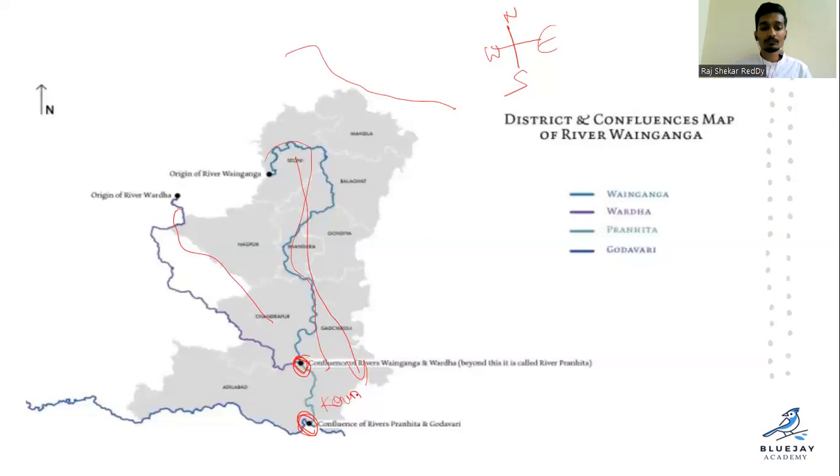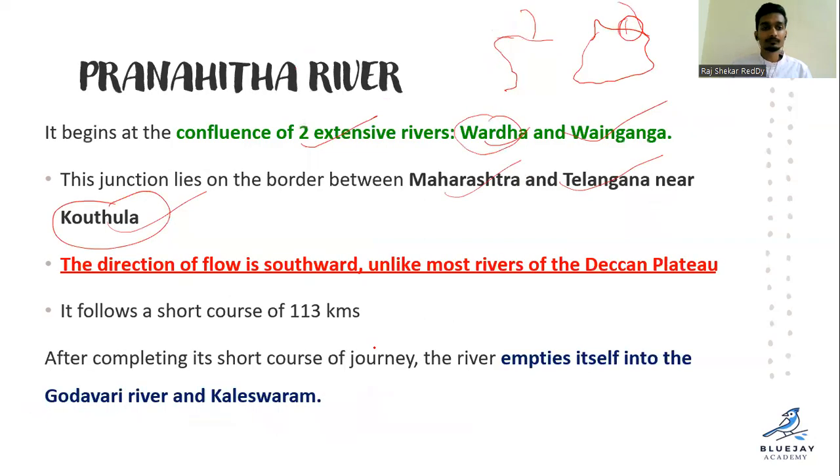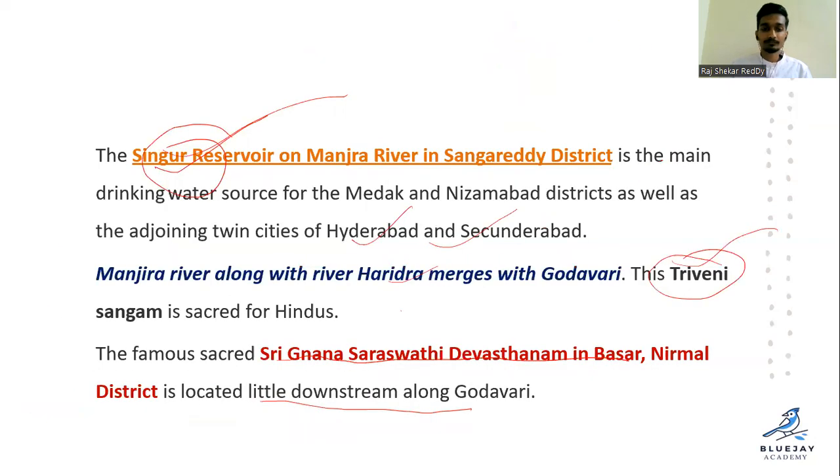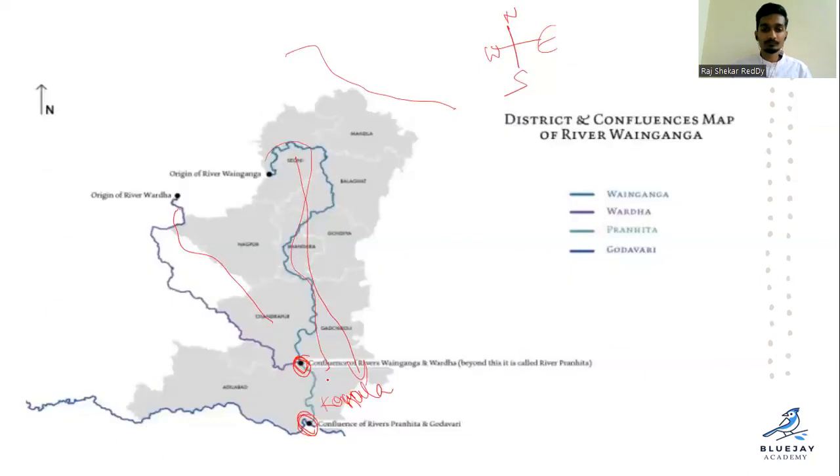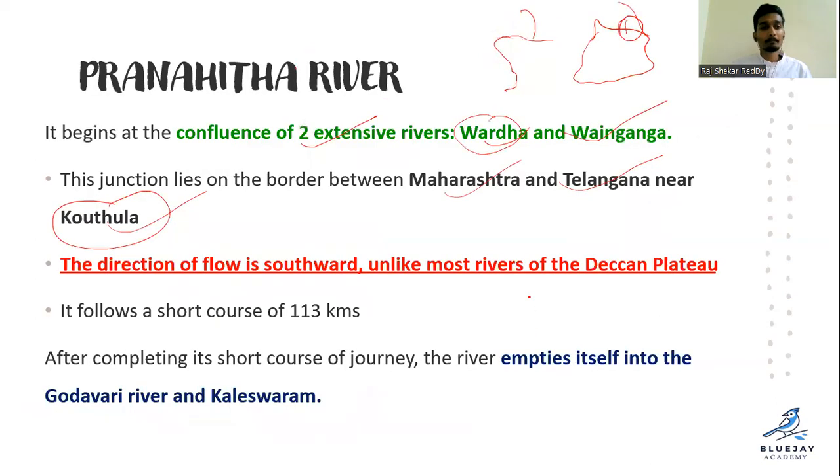Kautula. Clear? So Kautula it is. It follows a short course of around 113 kilometers.